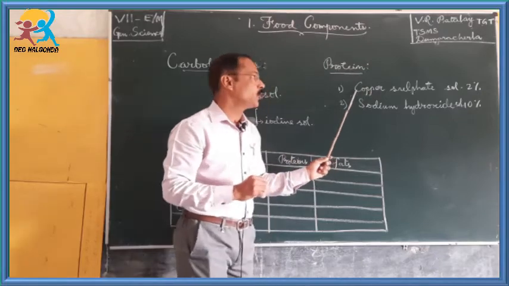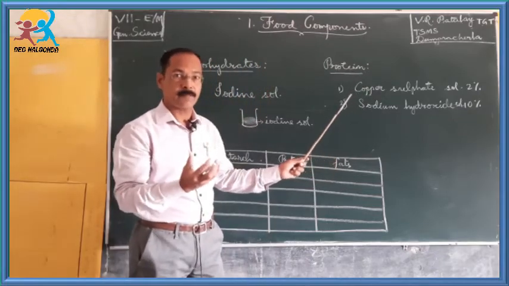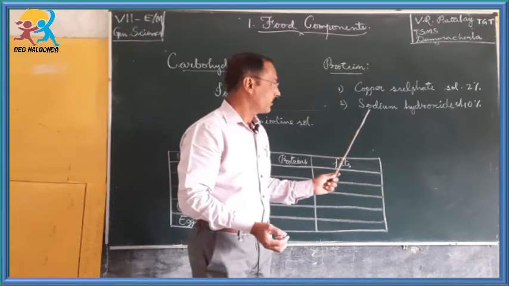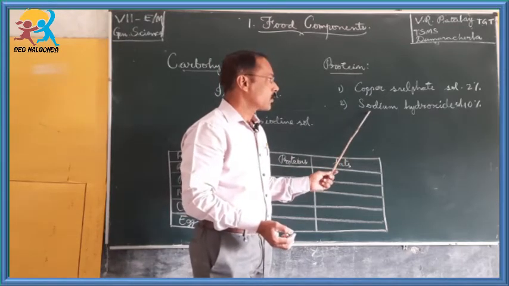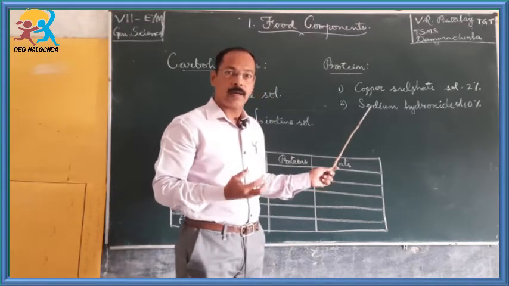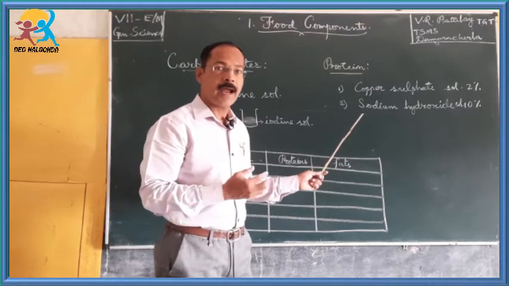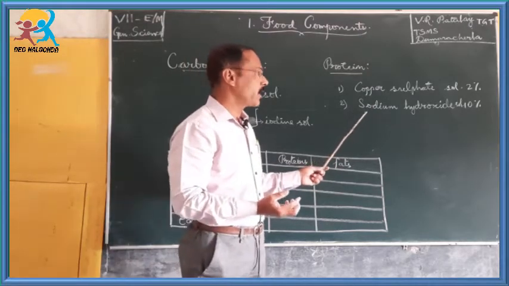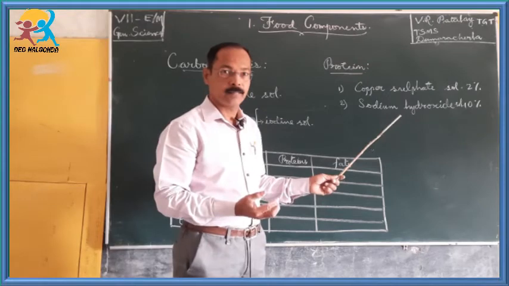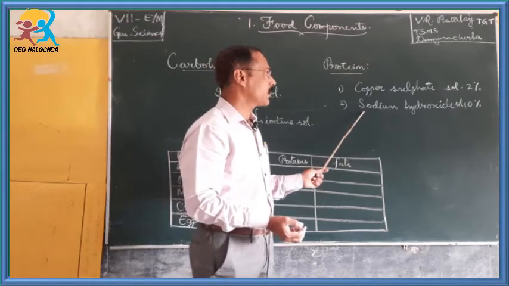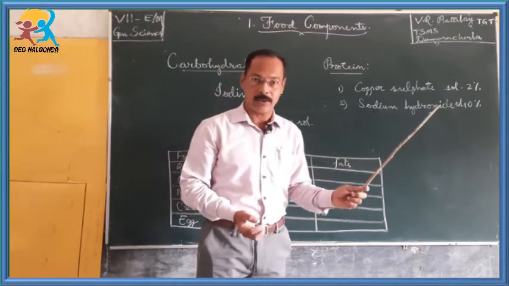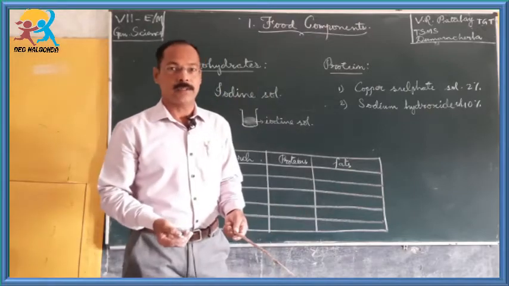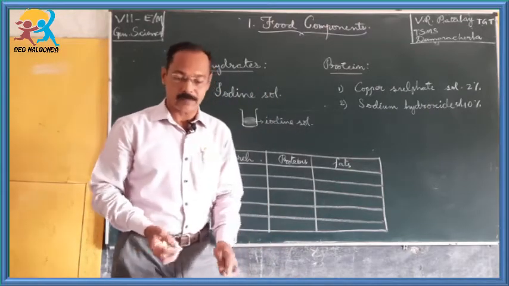We will get a 2% copper sulfate solution, and then we have to take sodium hydroxide 10 ml and add to it 100 ml of water, thereby we will get a 10% sodium hydroxide solution. What to do with this? We have to perform the experiment.